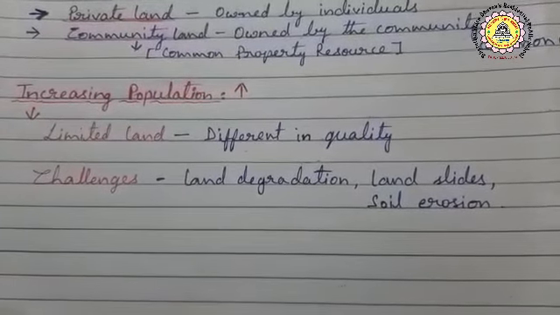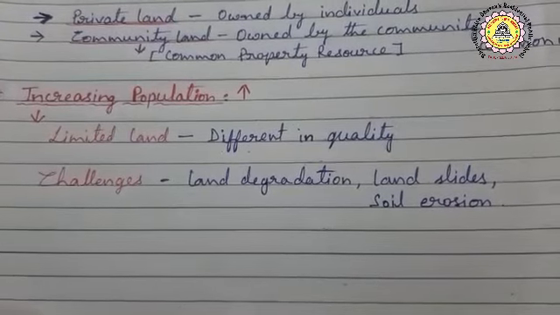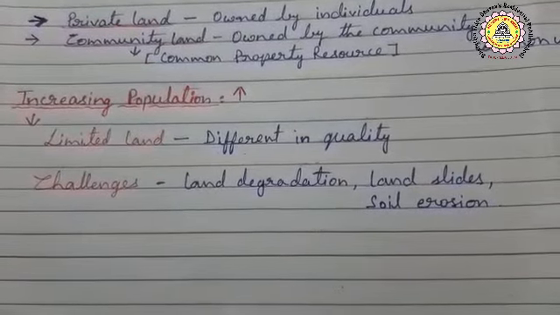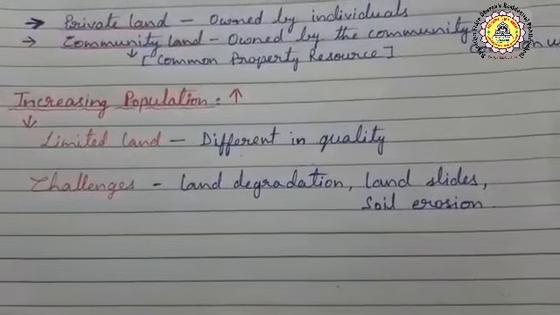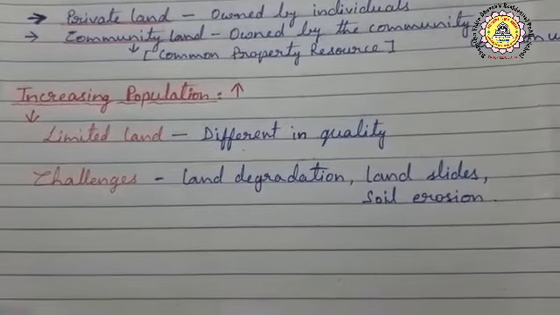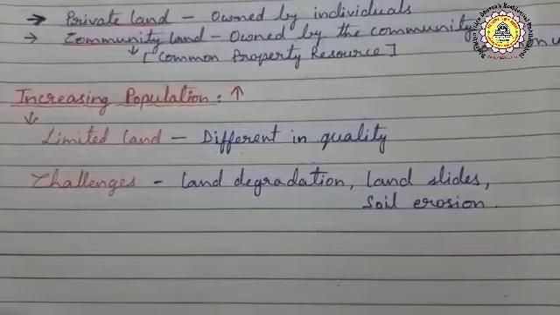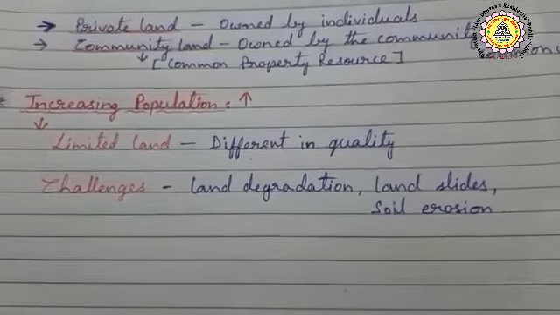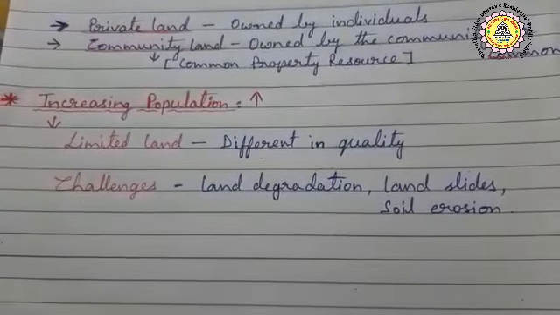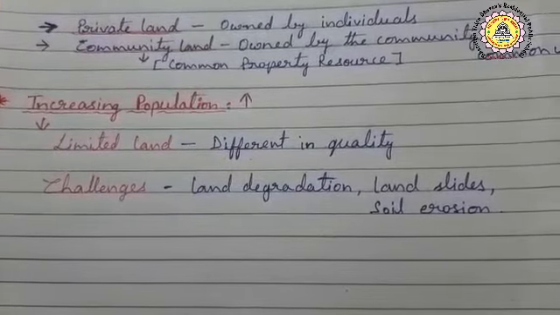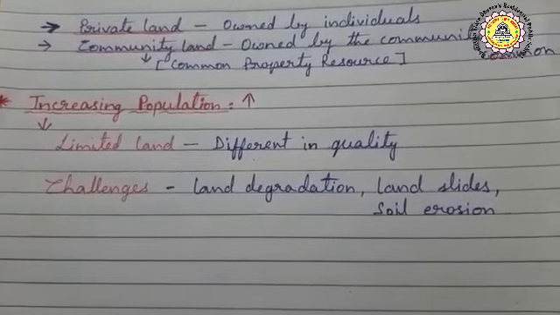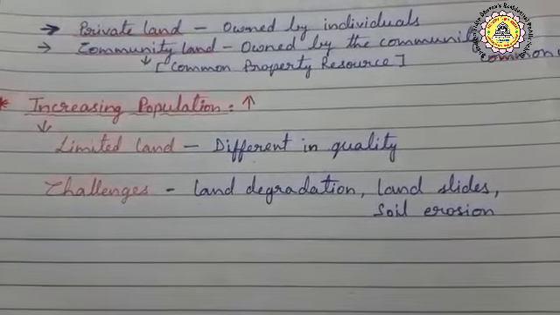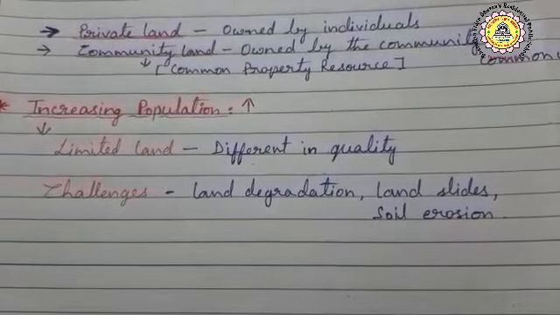Next, landslides. Landslides are where a mass movement of land or debris slides down the earth's surface. Now, soil erosion. The top layer of the soil is eroded by wind, water, glacier, etc. That means the top layer of soil is removed and the fertility is decreased by the action of wind, water and glacier. For this, people face a lot of challenges.